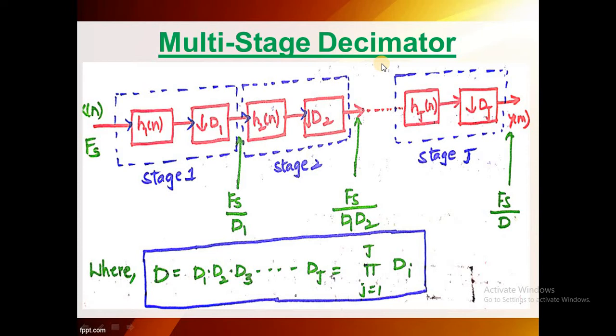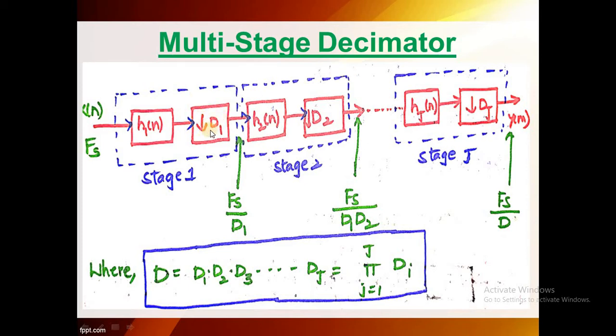Now the question arises: most people know about filters. A filter filters the output. But what is meant by downsampling? Downsampling means we are dropping samples, removing samples in the given input sequence. That is called downsampling. Downsampling along with the filter gives rise to decimation.